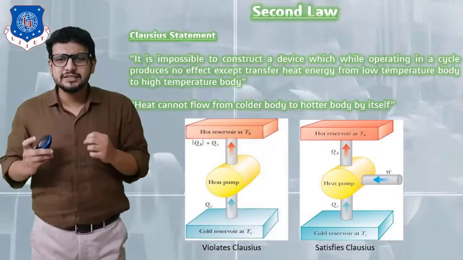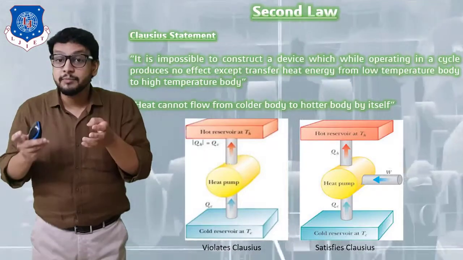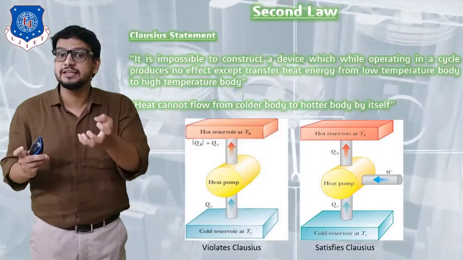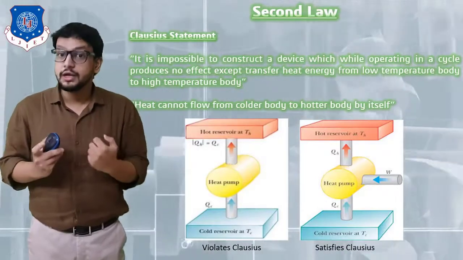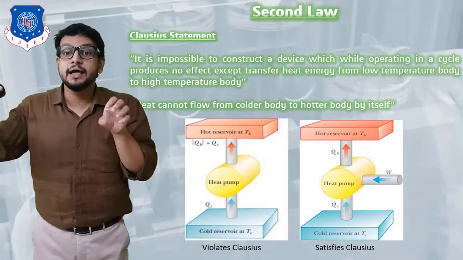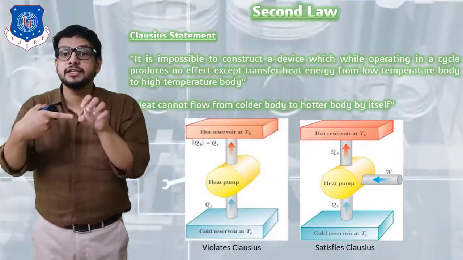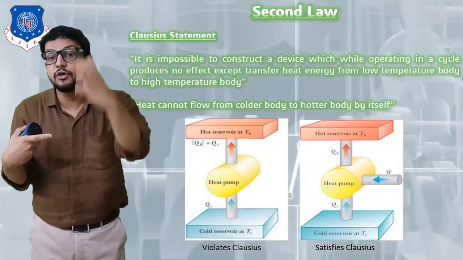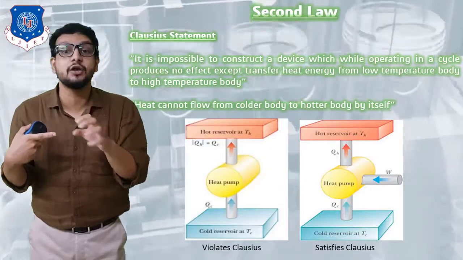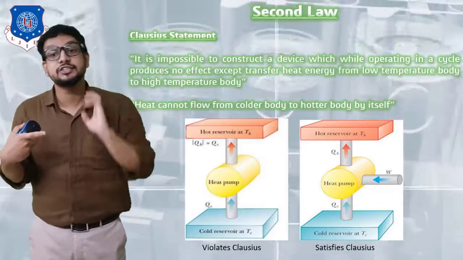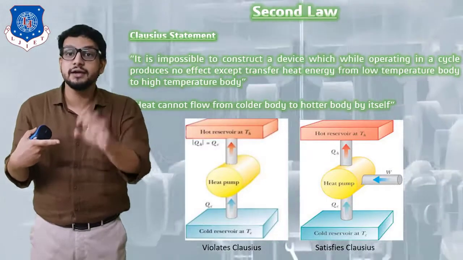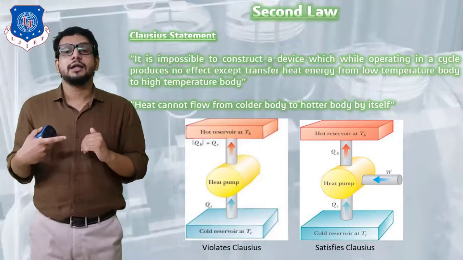Let's take a simple example: a heater or heat pump has absorbed heat energy from a cold reservoir, QC, let's say 60 kilojoule, and the work input done by electric current or electricity is 40 kilojoule. So a total of 60 plus 40 kilojoule is delivered to the air, which is finally discharged to our hot room, which has to be maintained at a certain high temperature.